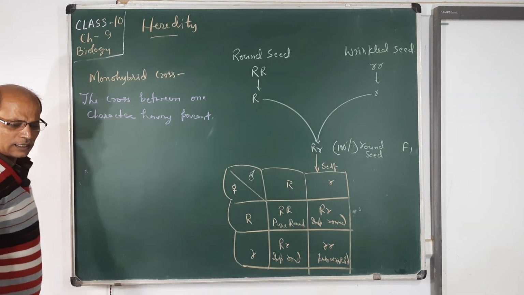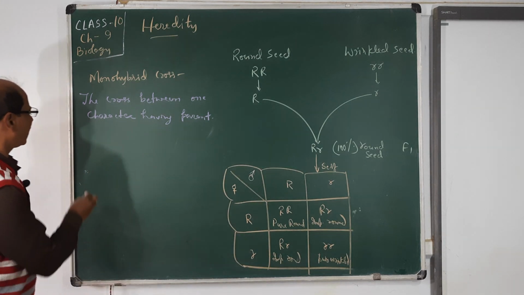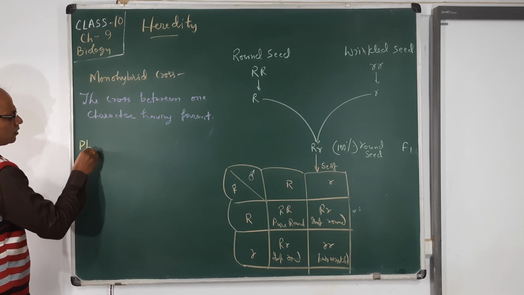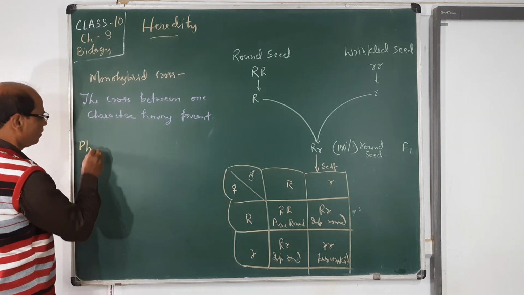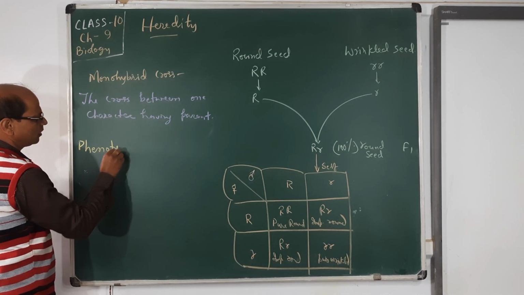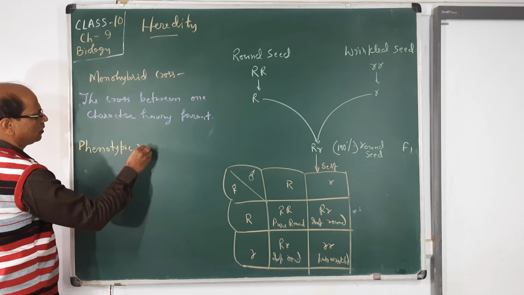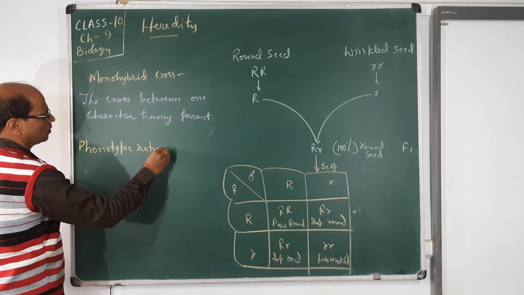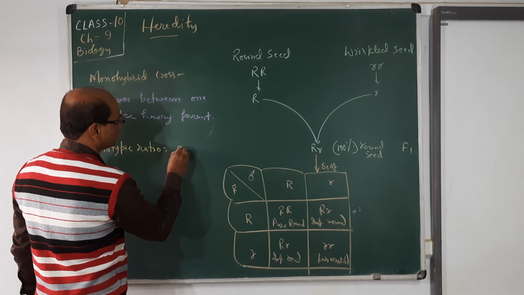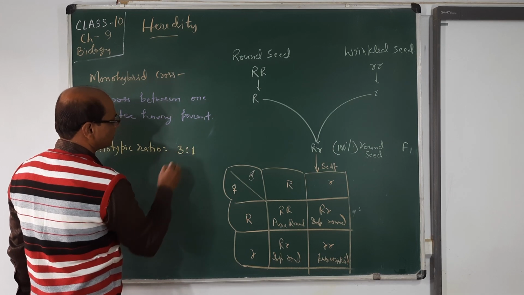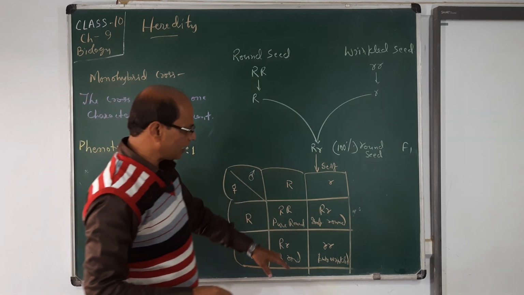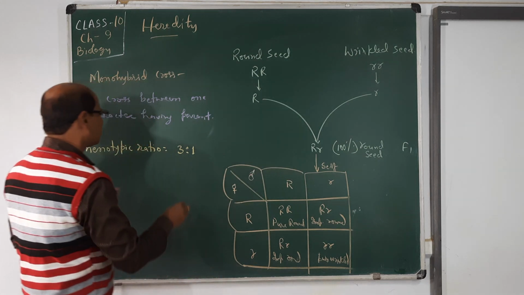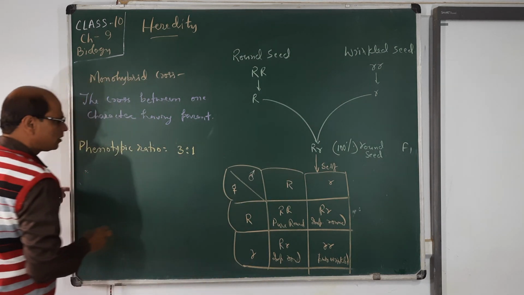In this one, the phenotypic ratio is 3:1. Phenotypic means outer or external. We can say 3 is round, either pure or impure, no matter, and 1 is wrinkled.